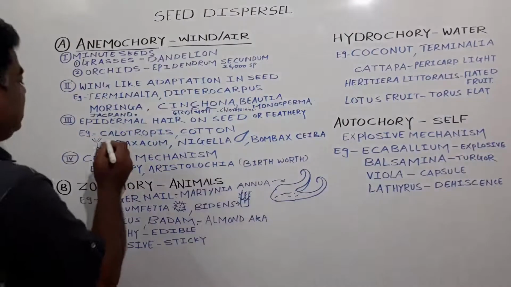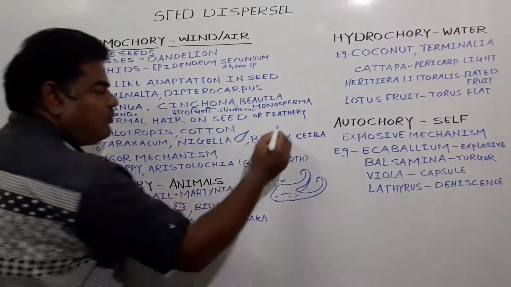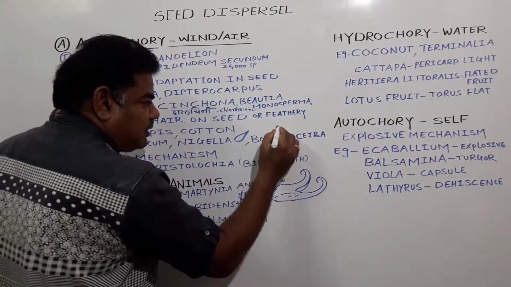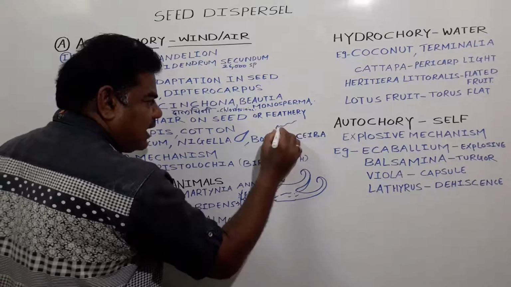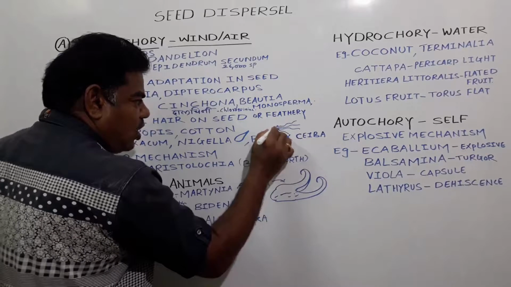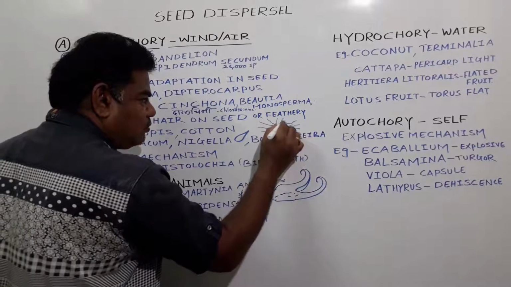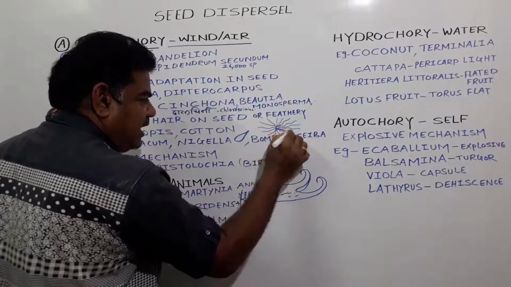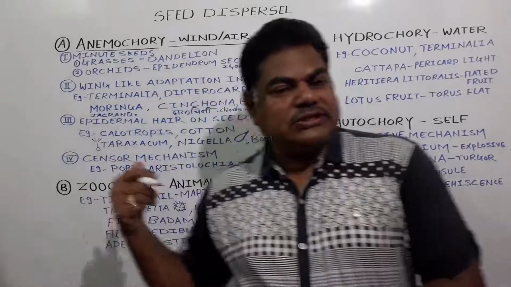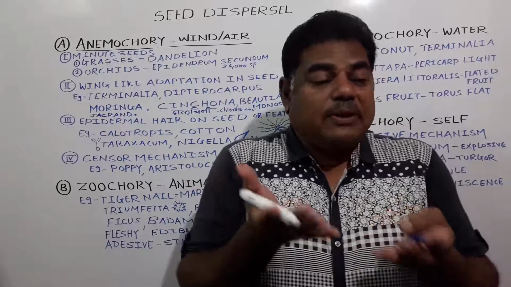See here, in this example, Calotropis procera, the seeds are very small, and from the epidermis, hair-like structures emerge, like trichomes made of cellulose, surrounding the seed. That is an epidermal growth. Due to these hair-like structures, the seeds are very light in weight, and they move in the air from one place to another.